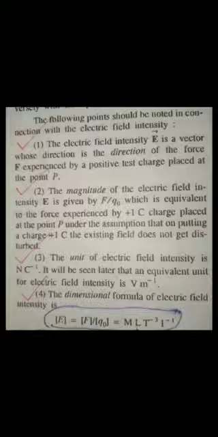It is nothing but the direction of force, because E is equal to F by Q. So the direction of force is equal to the direction of electric field. The next is the unit: Newton per coulomb or volt per meter. I will prove how volt per meter comes when I teach you the current chapter, or the electricity chapter. And the next is the dimension, which we have already discussed. These are the basic points about the electric field intensity.